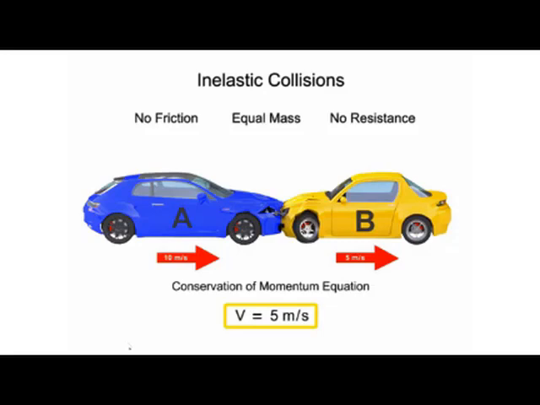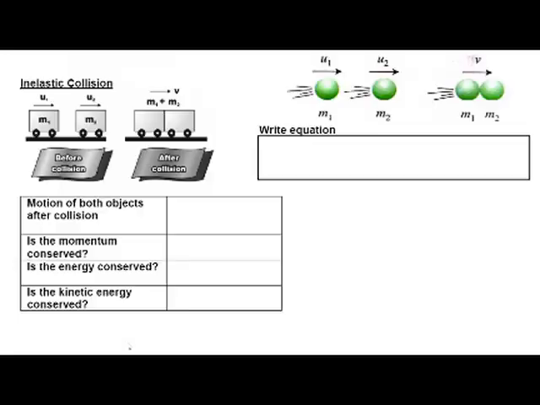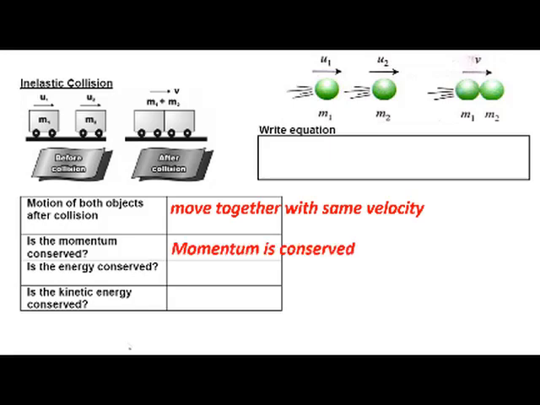Inelastic. Okay, so what is inelastic collision? So two objects collide together and then after collision they will move together with the same velocity. Momentum is still conserved, energy is conserved, but kinetic energy is not conserved because part of the energy is converted to heat energy.